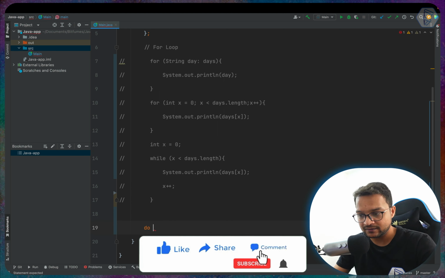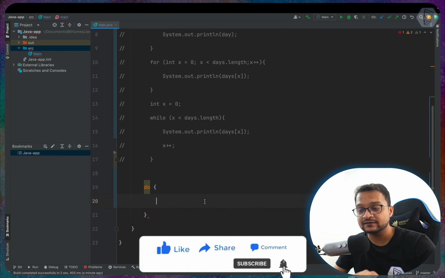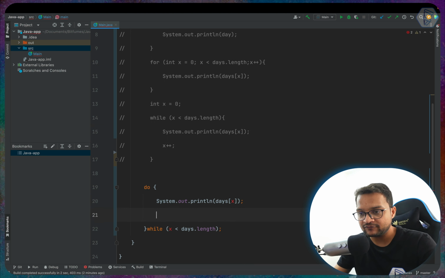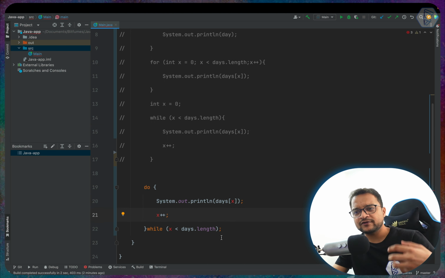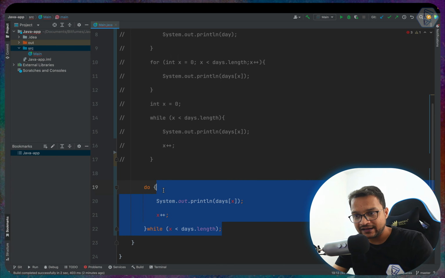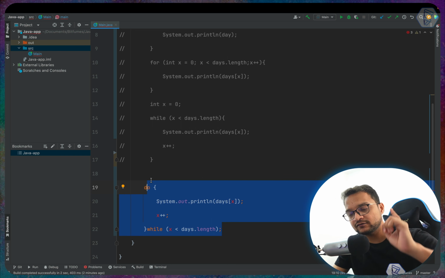We also have one more, called the do while loop. After this do, we have these curly braces, and then we have a while, with the condition. So while x is less than the length of this, with a semicolon to close it, do something here, and after that increment it. So what's the difference between do while and while? In while, it's never going to run if this condition is false the first time, but do while is always going to run at least once.